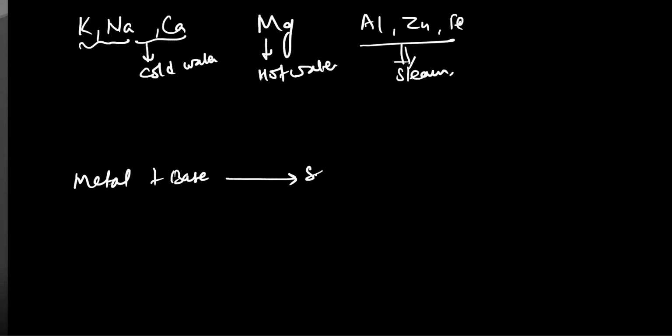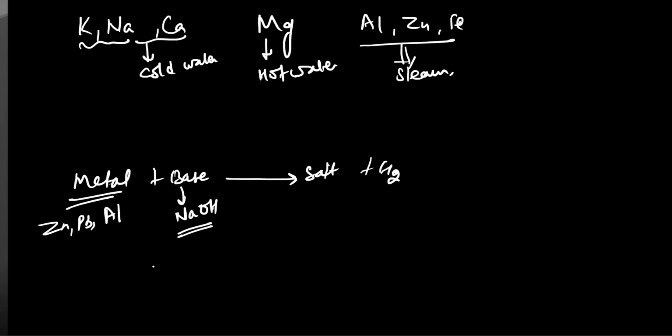They still form salt plus hydrogen gas. But there is a condition that the metal should be either zinc, lead, or aluminium, and the base should be NaOH, a strong base. Zinc when it reacts with NaOH, what does it give you? We discussed this in the previous class.